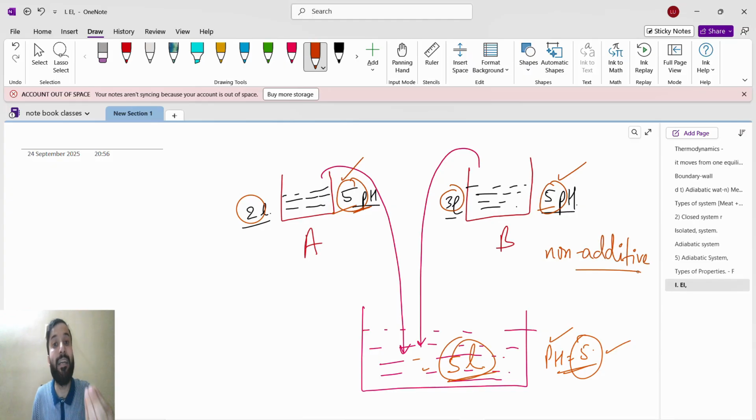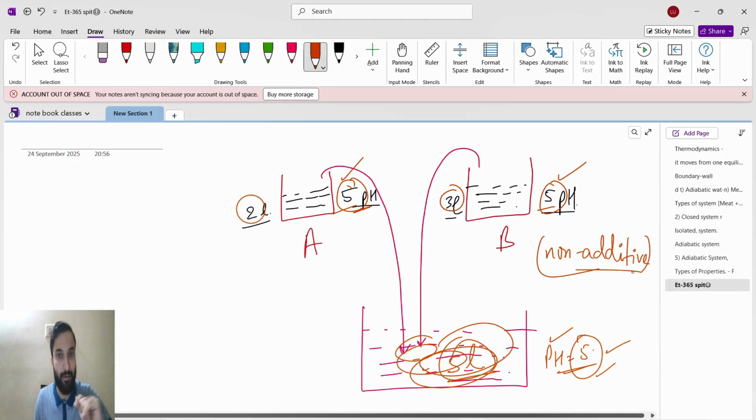Because it is independent. When they mix, the pH will remain the same as 5. So that's why it is non-additive.